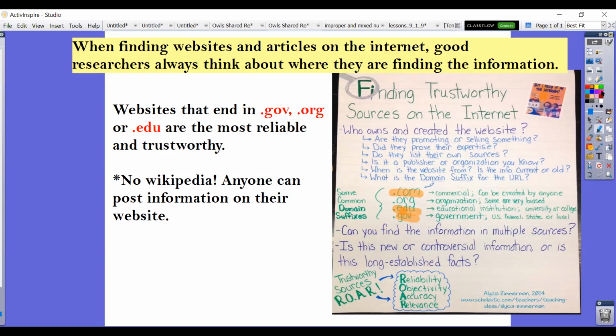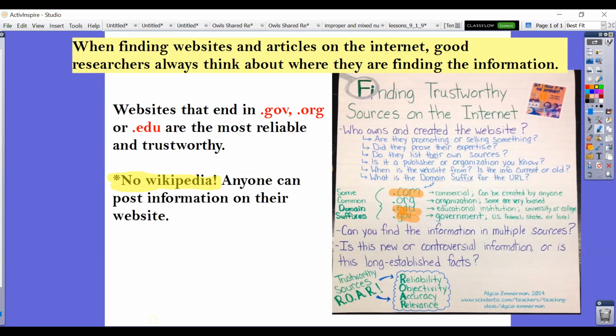One thing I am going to mention is that absolutely in no way is Wikipedia a reliable source. So do not take any information from Wikipedia. The reason I say that is that Wikipedia is a .com, and also anybody can go onto Wikipedia. If Miss Milan wanted to go onto Wikipedia right now and post information, I could do that. So anyone has access to it and can put information on there. And that probably means that people can put information on there that isn't true.